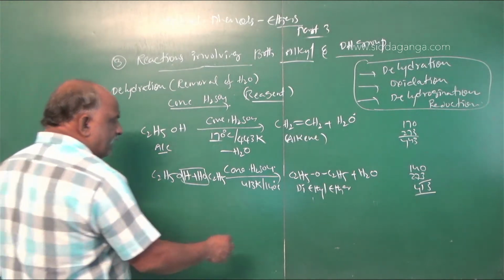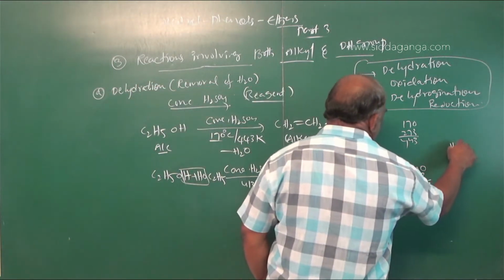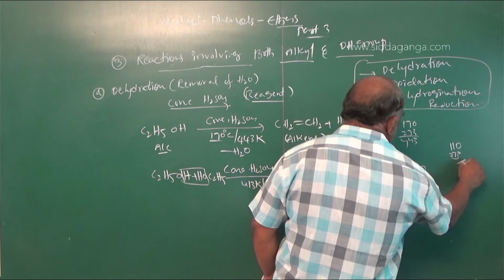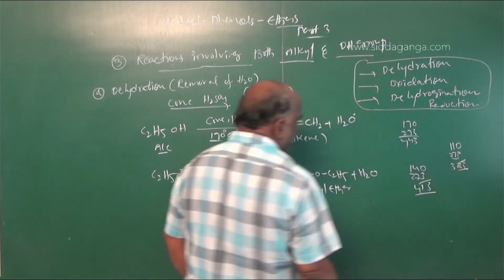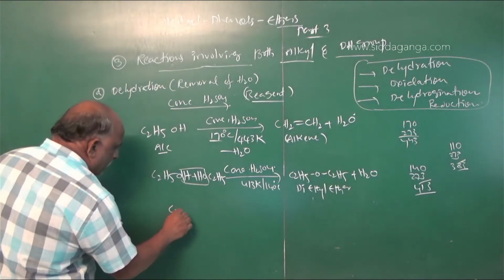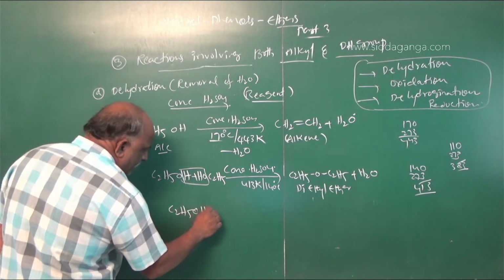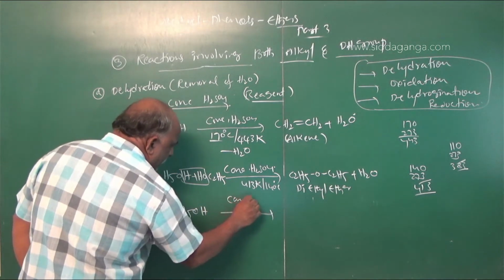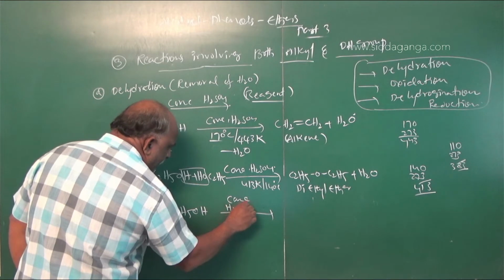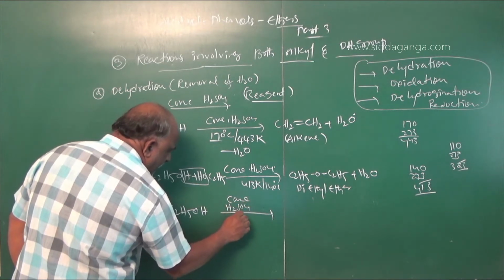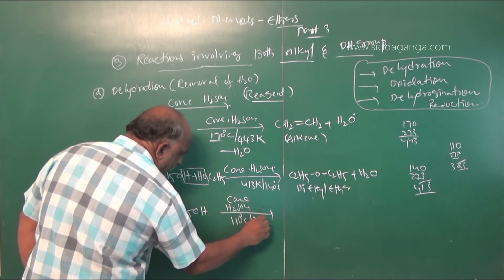If the temperature is 110 degrees centigrade, 110 plus 273 is how much? 383 Kelvin. So C2H5OH with concentrated sulfuric acid, temperature 110 degrees centigrade or 383 Kelvin.